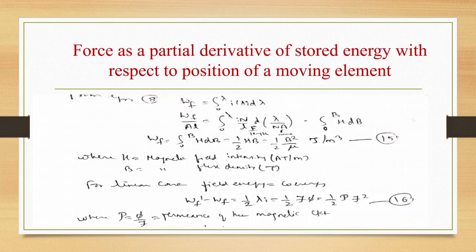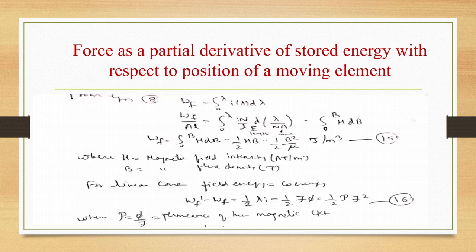From equation 8, Wf is integral 0 to lambda of i d lambda, so Wf by AL is integral 0 to B of H dB, which is half HB, that is half B square by mu joules per meter cube. H is the magnetic field intensity, expressed in ampere turns per meter, and B is the magnetic flux density in Tesla.